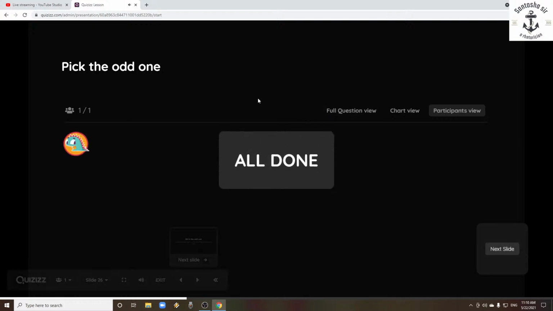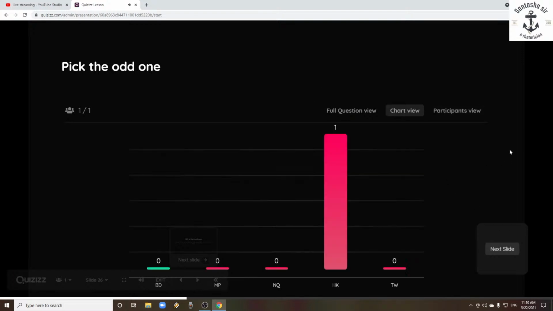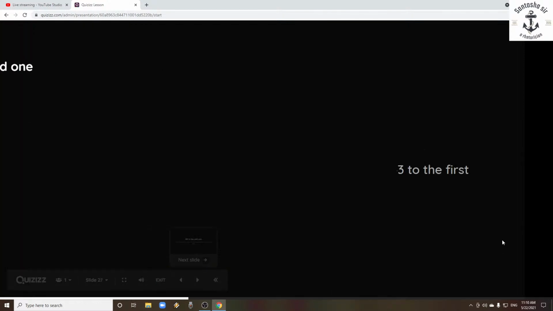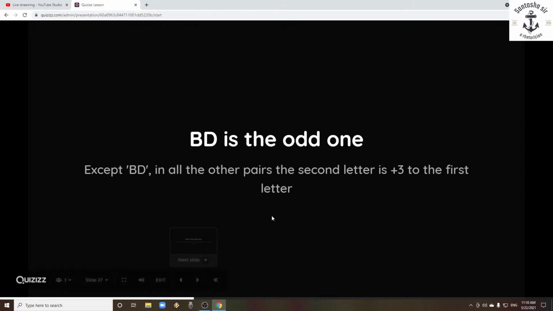Okay, here the options, I missed the options. Let me check once again. Here the options are BD, MP, NQ, HK, and TW. And among these options, we have BD as the odd one. And why is BD the odd one? Because except BD, in all the other pairs, the second letter is plus 3 to the first letter. Great. Let's move on to the next question.